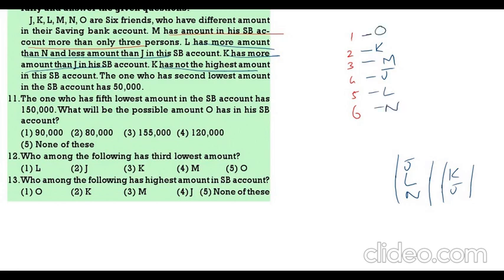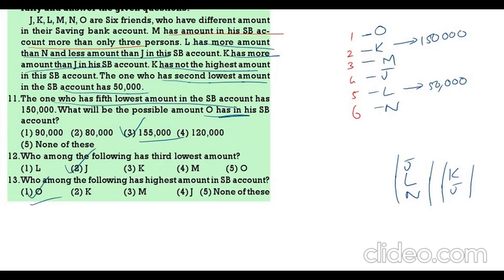Now this is the arrangement. The one who is having second lowest is 50,000. That means L is having 50,000. Now see the first question. The one who has fifth lowest amount. Fifth lowest amount means K. That is having 1,50,000. What is the possible amount of O? It will be more than that, 1,55,000. Who is having the third lowest amount? That is J. Who is having the highest amount in SB account? That is O. 1 is the correct answer.